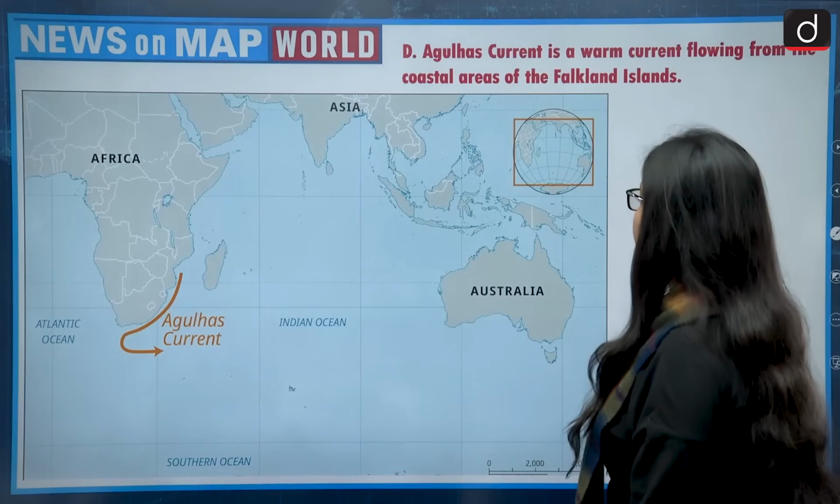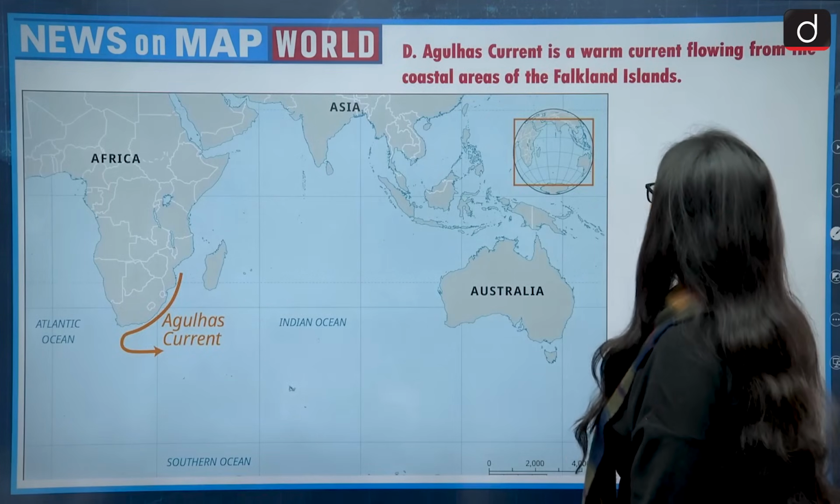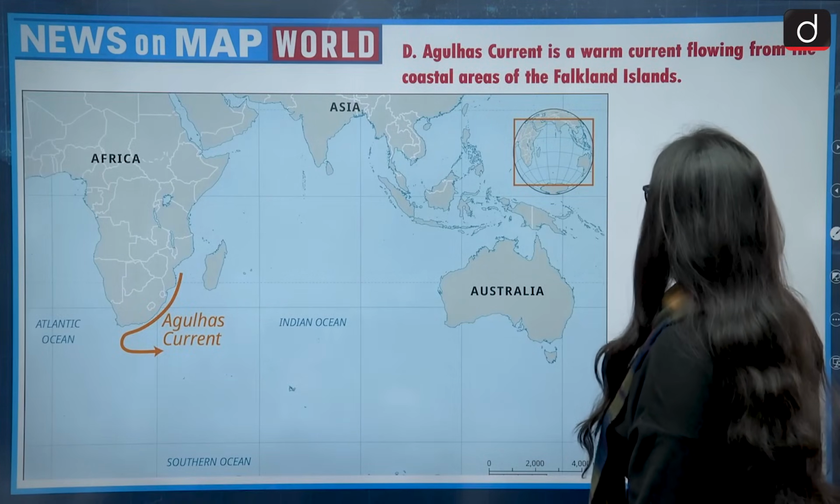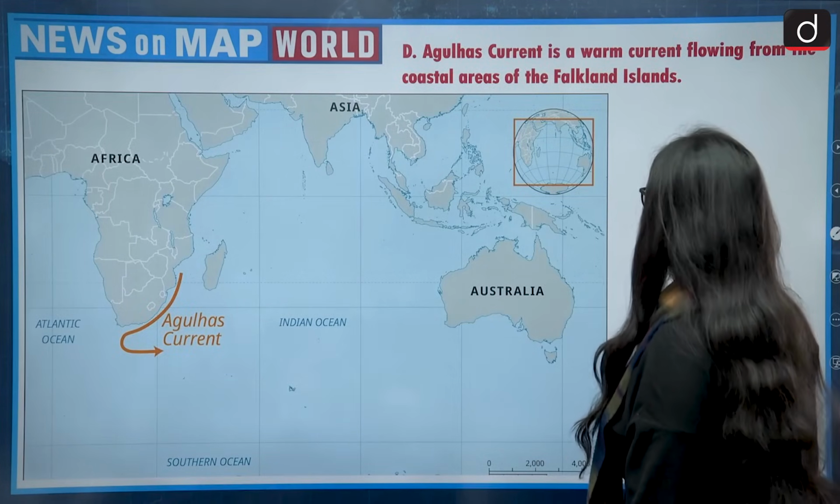Now moving on to the next option, that is D. The Agulhas current is a warm current flowing from the coastal areas of the Falkland Islands.